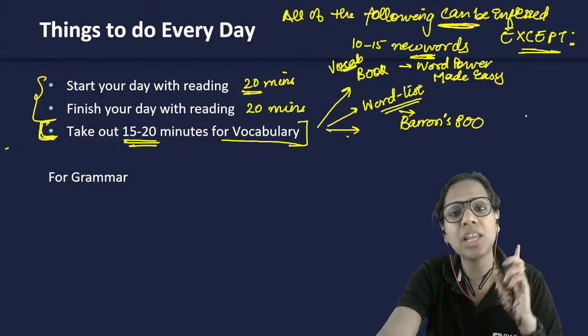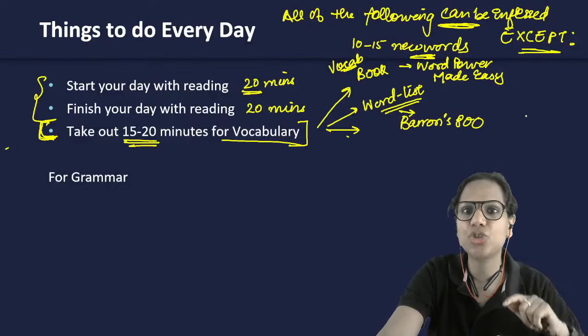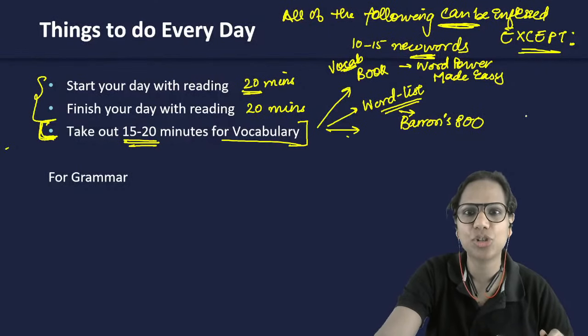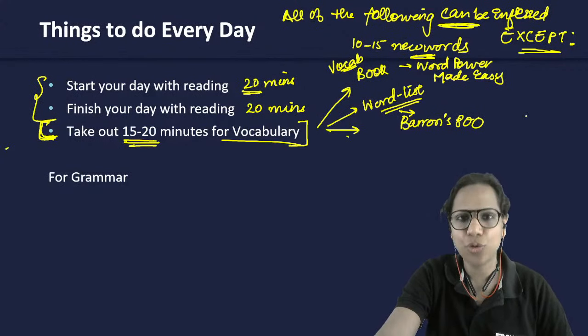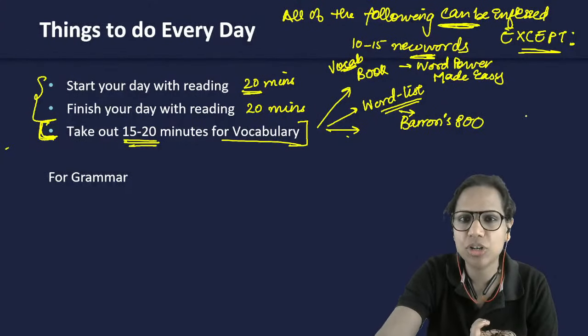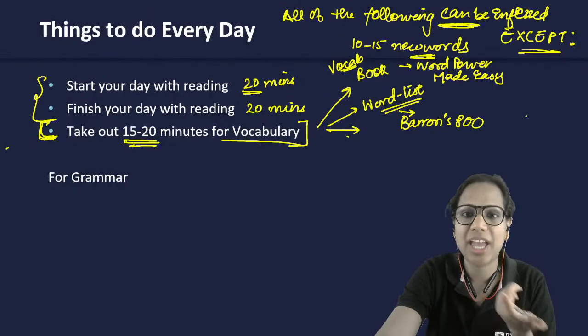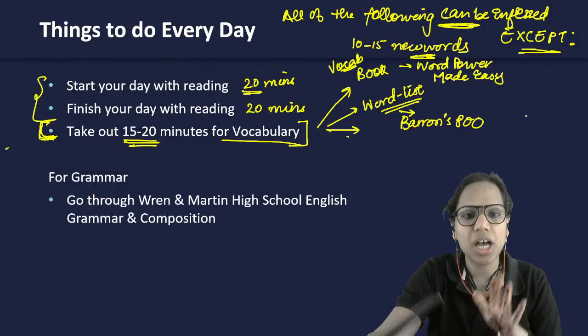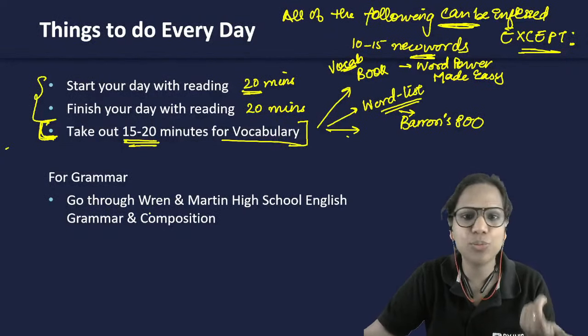Okay. Now for grammar also, because when I showed you the syllabus, I showed you that grammar is also a part of it. So what can you do for grammar? Of course, in case you are enrolled with us, you get a grammar bonus book, a grammar bonus manual. Otherwise, you have this book, Wren and Martin.